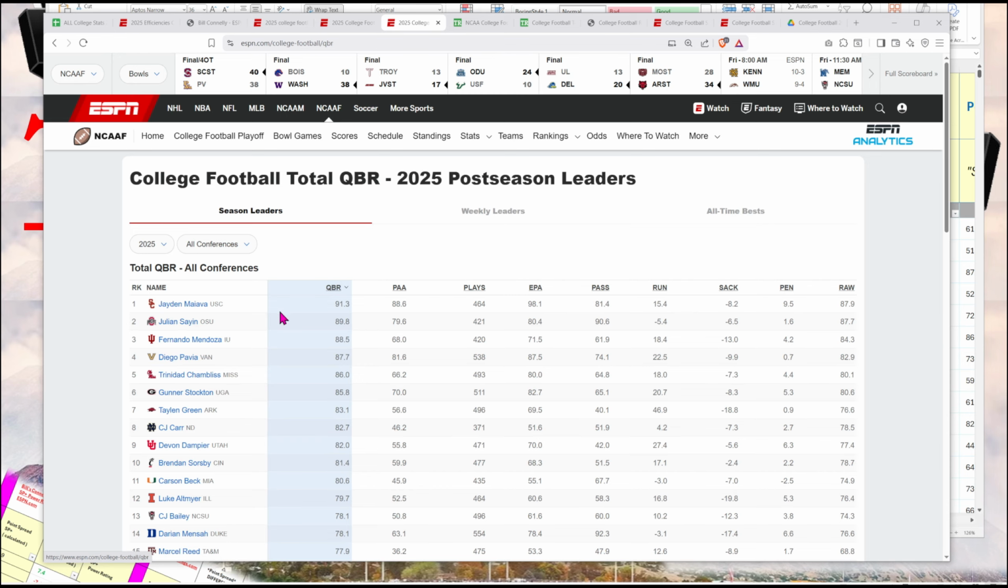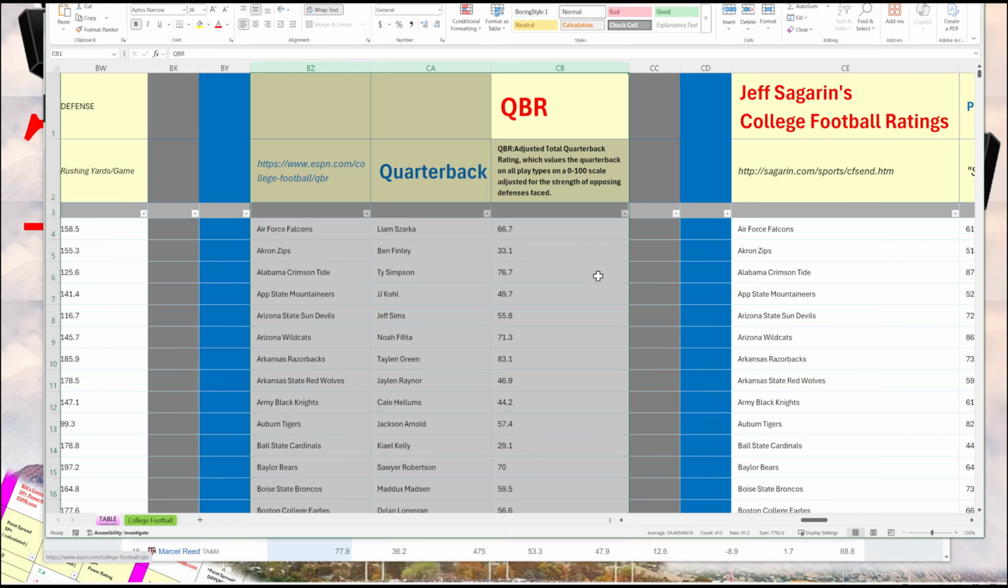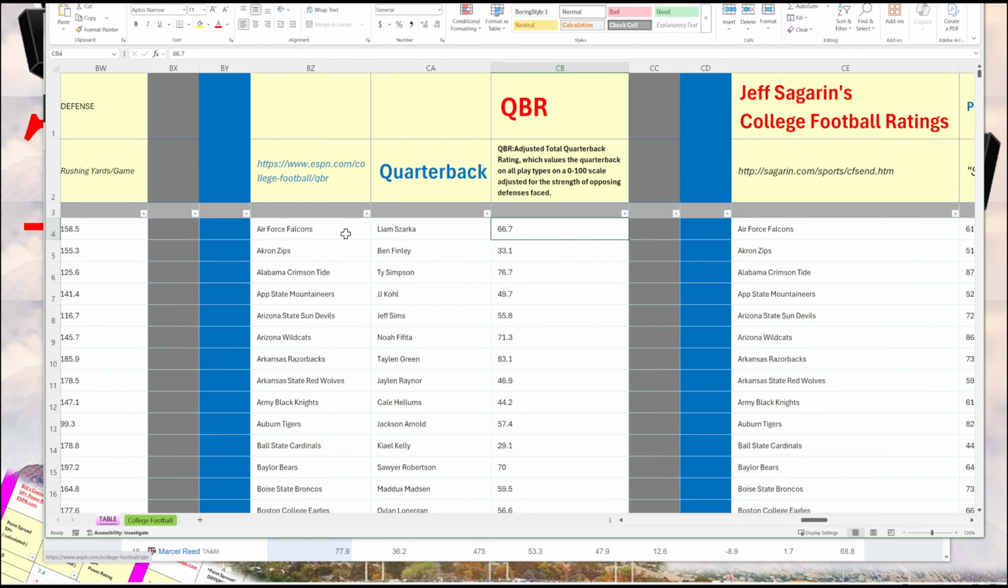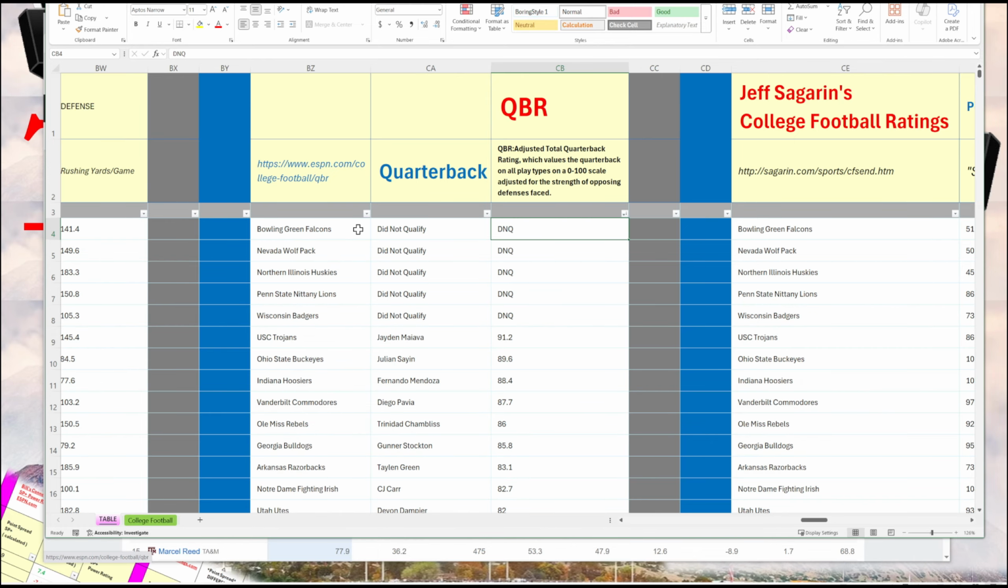So here, USC's quarterback is 90, and then you've got Ohio State, and Fernando Mendoza, the Heisman winner, at 88. This information I put into the spreadsheet so that you can see the QBR of the starting quarterbacks for those teams. DNQ means they have to play a certain number of snaps to qualify. But if you sort here, we see these are the top players by QBR: USC, Ohio State, Indiana, Vanderbilt, Ole Miss, Georgia, Arkansas, Notre Dame, etc.